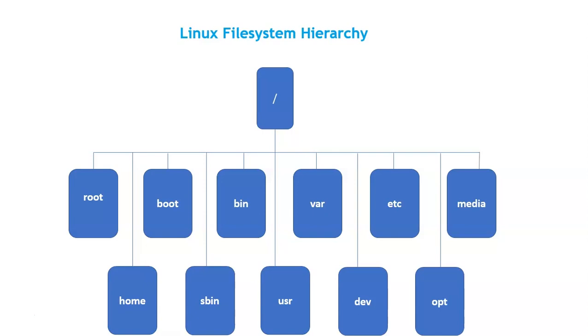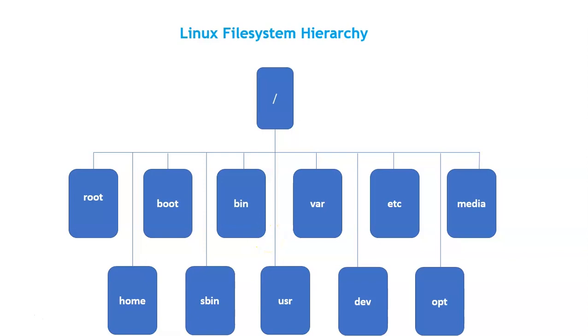This directory structure, if you see here, the slash which we see here is called the top level directory. Under this, we can see multiple directories: root, boot, bin, var, etc. These are the directories that get created. We need to understand each and every directory. What is the purpose of these directories?